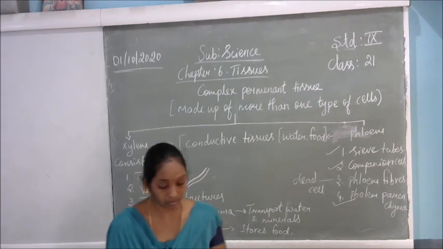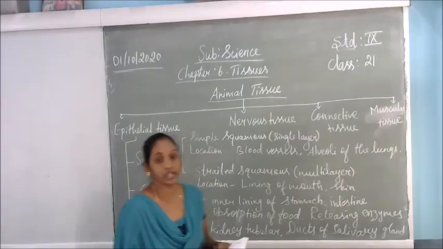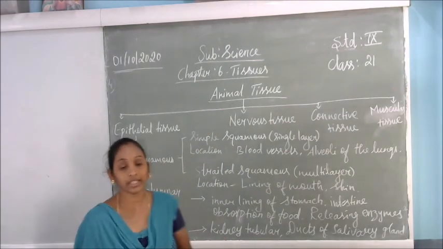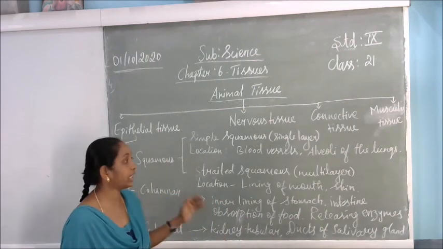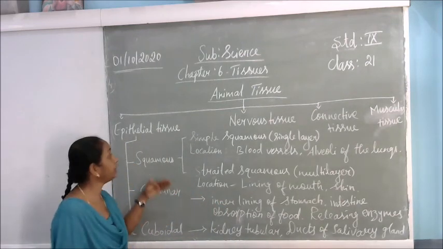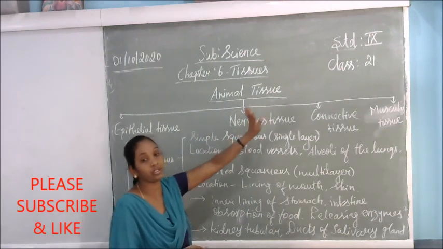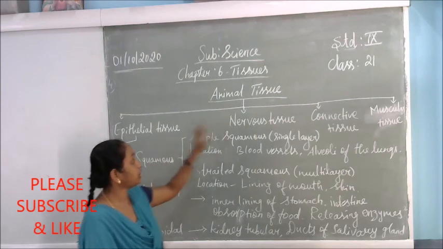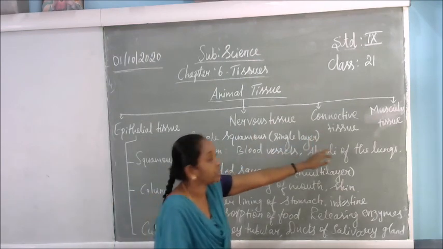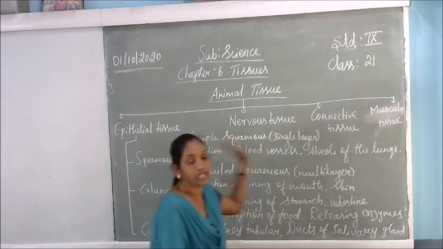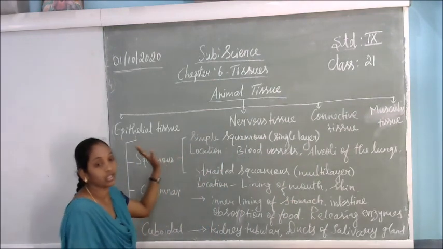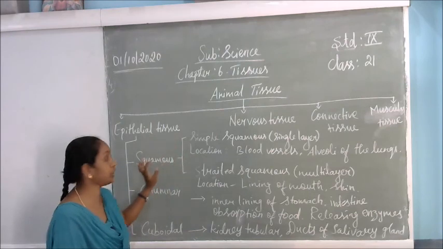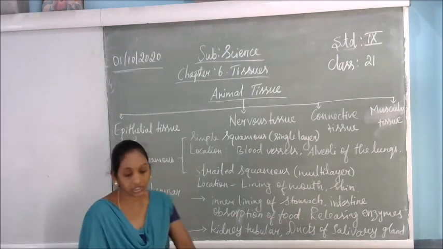Next we are going to discuss the animal tissues. Like how plant tissues have conducting tissues like xylem and phloem, animal tissues have 4 types of tissues: epithelial tissues, nerve tissues, connective tissues and muscular tissues. Even in our body, these tissues are present to do specific functions. So one by one we will see the details.